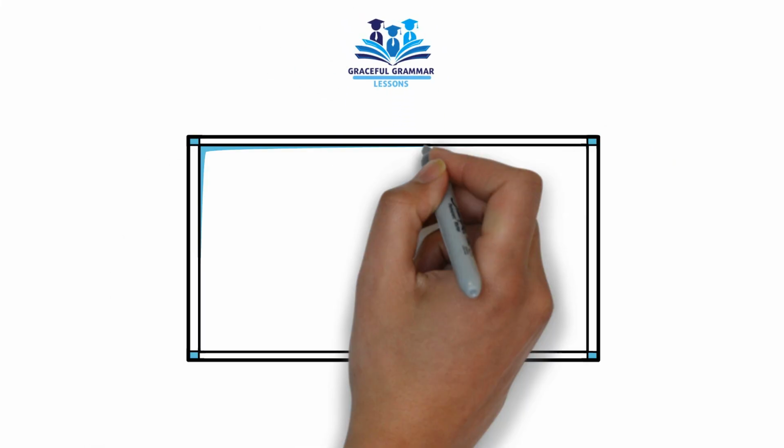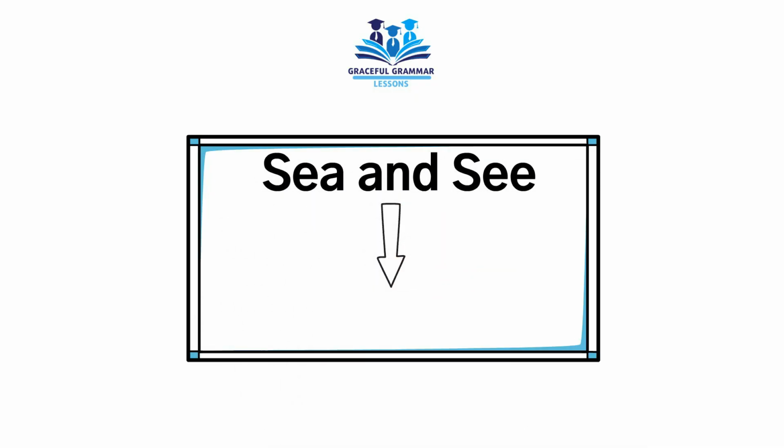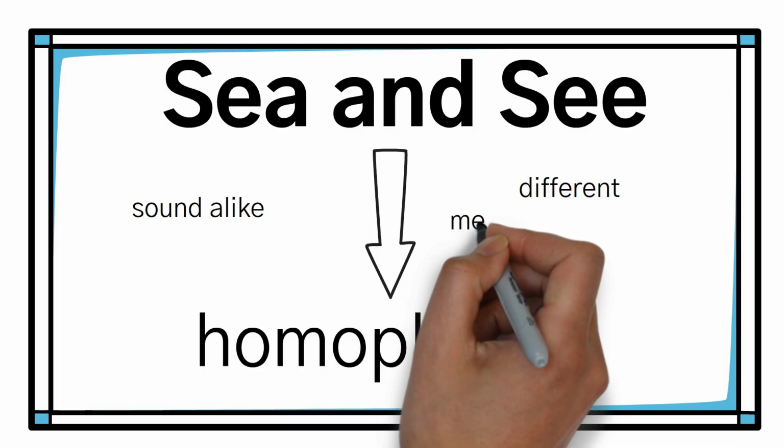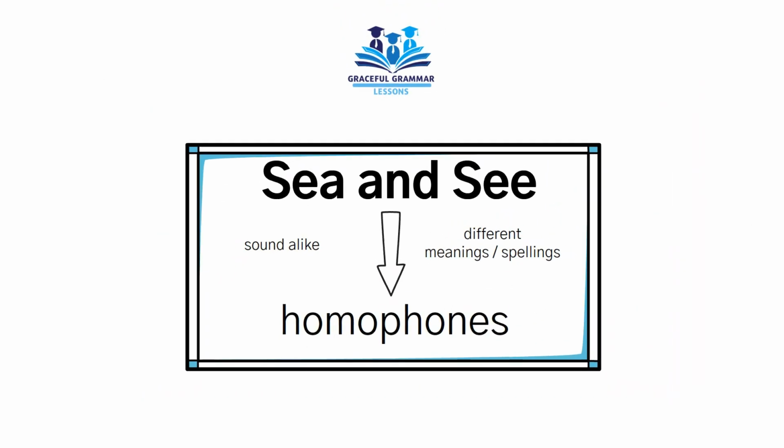This lesson will cover the words sea and see. They are homophones, meaning that they sound alike but have different meanings and spellings. Let's look at each one individually.